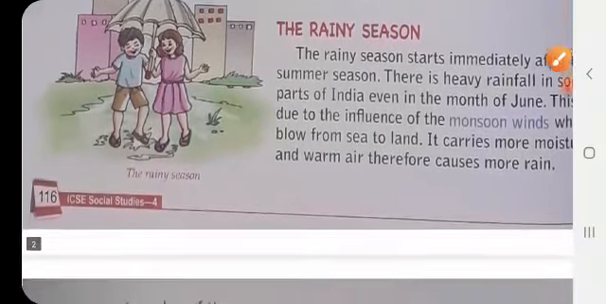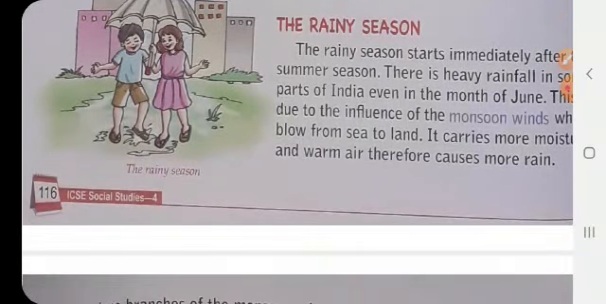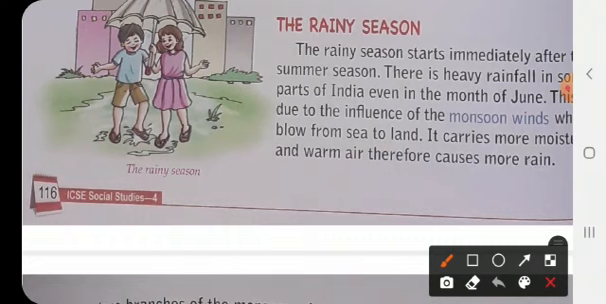Then we come to the rainy season. After a long, hot summer, we have the showers that come to us, giving us a cool and pleasant atmosphere. The rainy season starts immediately after the summer season, and there is heavy rainfall in many parts of India even in the month of June.